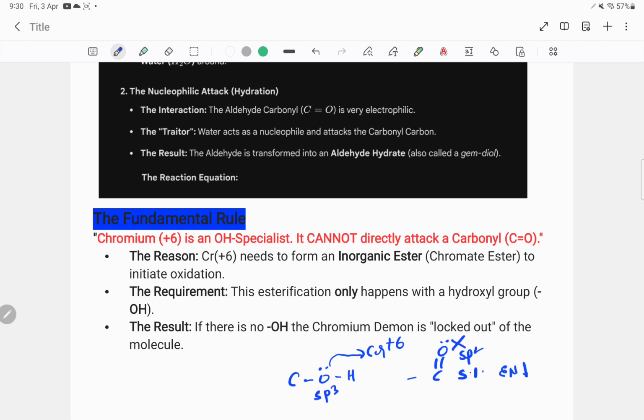So here you have OH, good. So then what the demon chromate does is send one fellow in the form of a golden deer, then Rama goes outside. Then the C double bond is like Sita alone, and Rama is not there to do anything, because he has been sent away. That is what he will do. So he cannot approach the C double bond O directly. Now he will send his assistants. Now the reaction medium is what? An acidic environment, and we also have aqueous water. So what do they do?